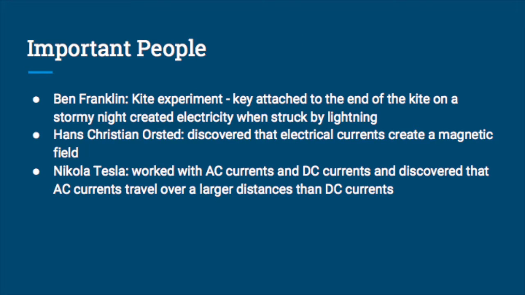Important people. Ben Franklin conducted the kite experiment. There was a key attached to the end of the kite on a stormy night which created electricity when struck by lightning. Hans Christian Ørsted discovered that electrical currents create a magnetic field. Nikola Tesla worked with AC currents and DC currents and discovered that AC currents travel over a larger distance than DC currents.